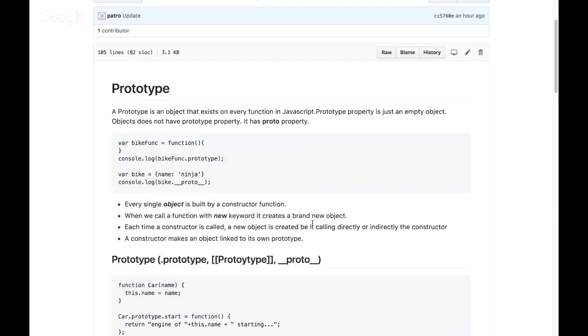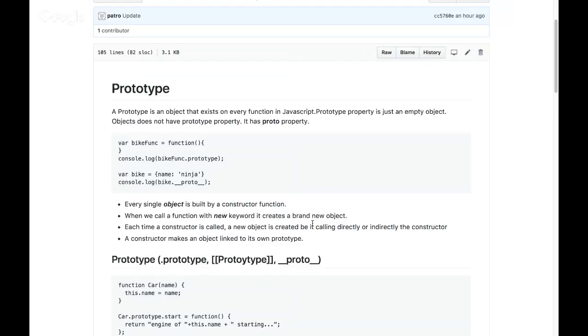And a constructor makes an object linked to its own prototype. You remember in the previous topic of new, I was saying that when you call a function with the new keyword, it every time creates a new blank object, and that links to some other object. That other object is nothing but the prototype. So when you call a function with the new keyword, a brand new object gets created and it links to the same function's prototype property. That linkage happens when I say it links to.